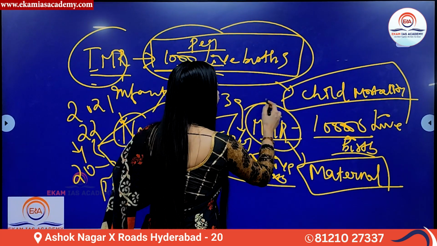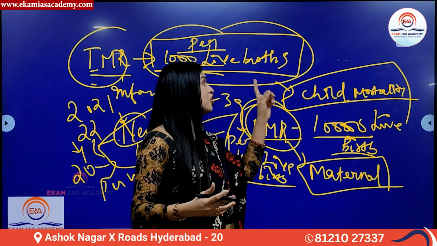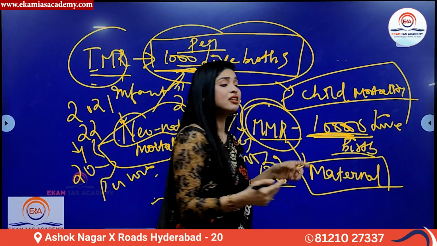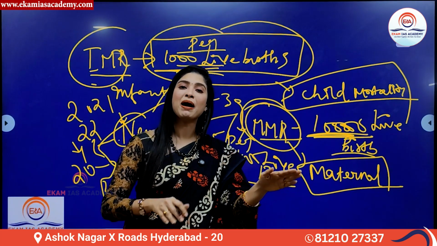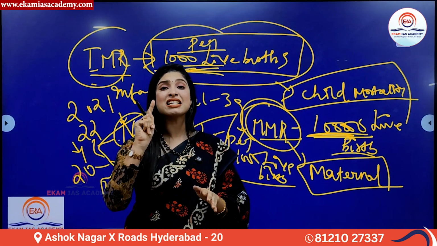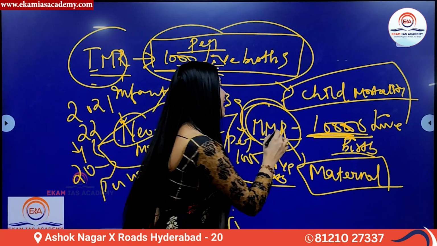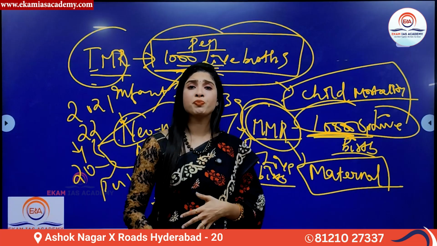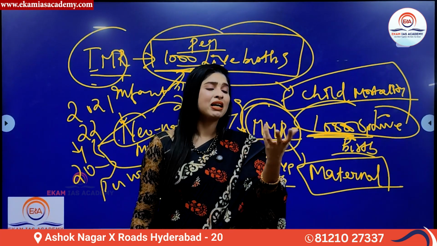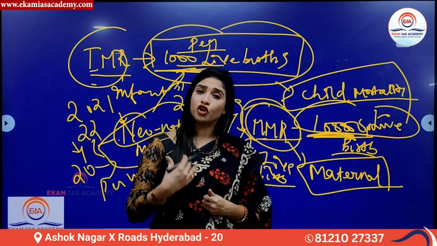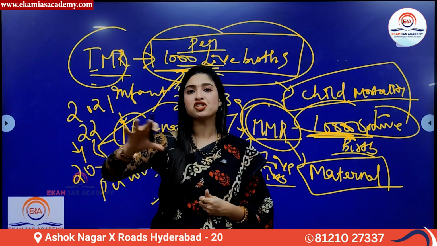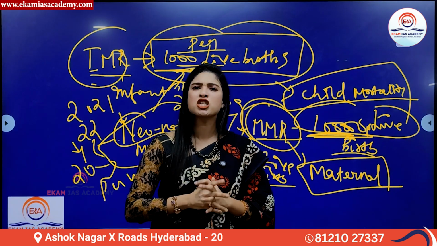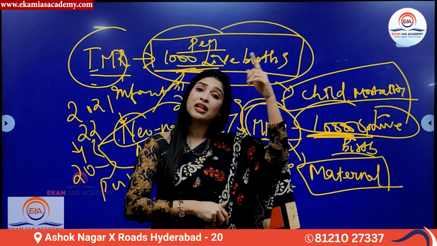Now this maternal mortality rate is calculated not per 1,000 live births. It is calculated per 1 lakh live births. The basic difference between IMR and MMR is that IMR is calculated per 1,000 live births, while MMR is calculated per 1 lakh live births, because that is a huge proportion, right? So how many mothers are dying, whether they are giving birth, or during pregnancy, or there is a termination, meaning abortion, of pregnancy, and the time frame is 42 days, approximately 42 to 45 days?